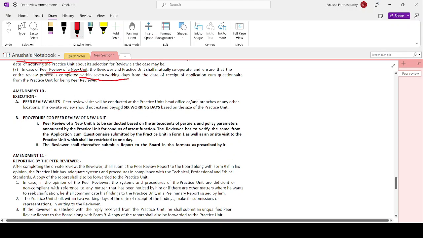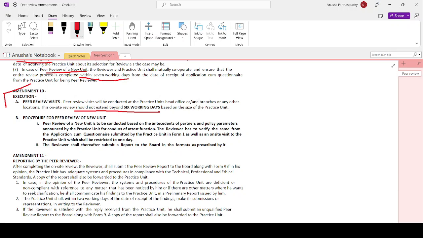Now, amendment number 10 is with respect to the execution area, like the peer review visit. Earlier it was 7 working days; now it has been reduced to 6 working days. The on-site review should not exceed 6 working days, depending on the size of the practice unit. Then this is newly added: procedure for peer review of a new unit. Peer review of a new unit is to be conducted based on the antecedents of the partner and the policy parameters announced by the practice unit for the conduct of the attest function.